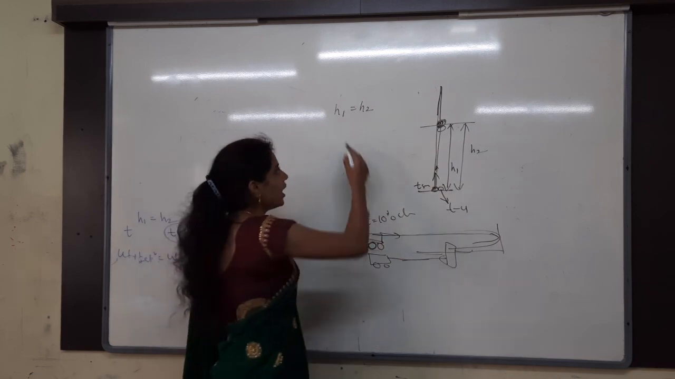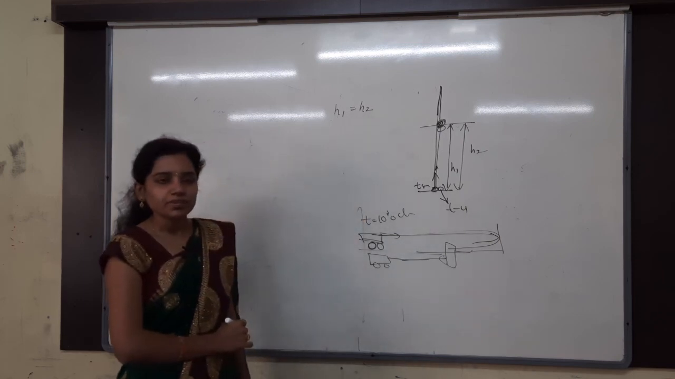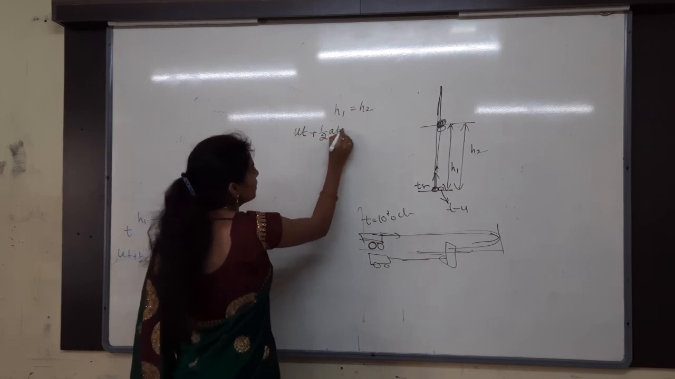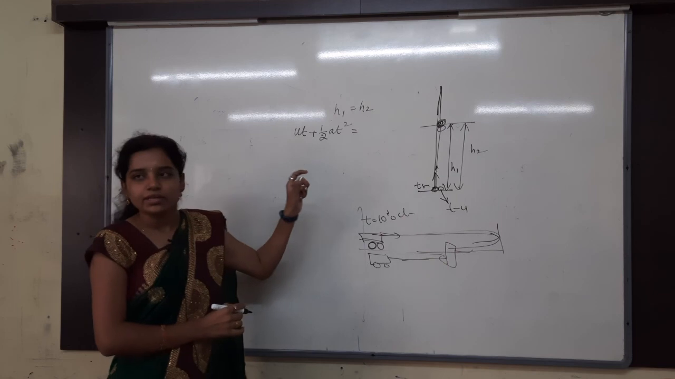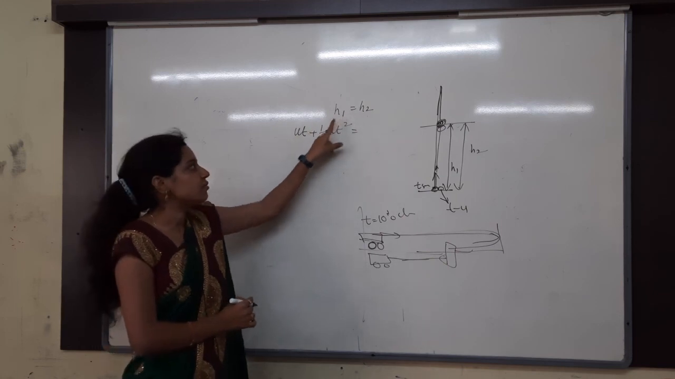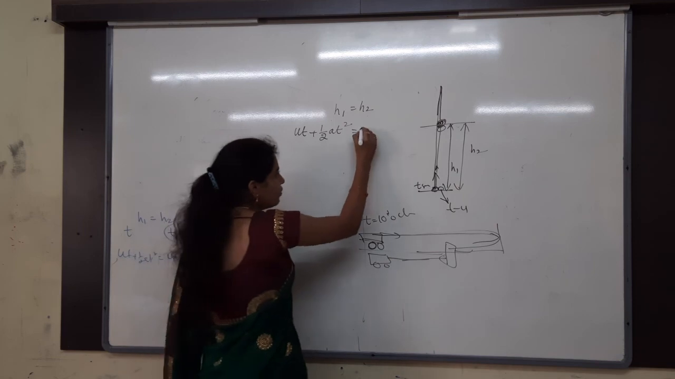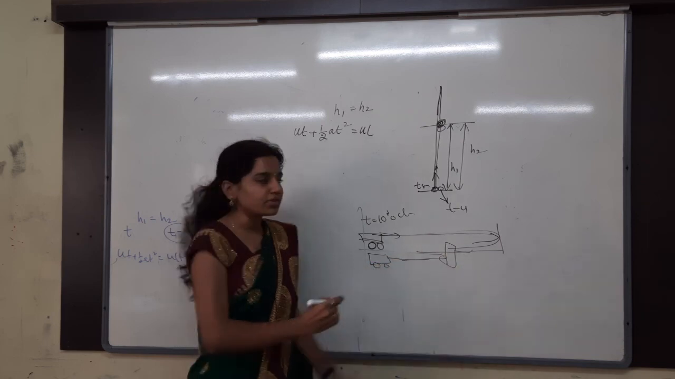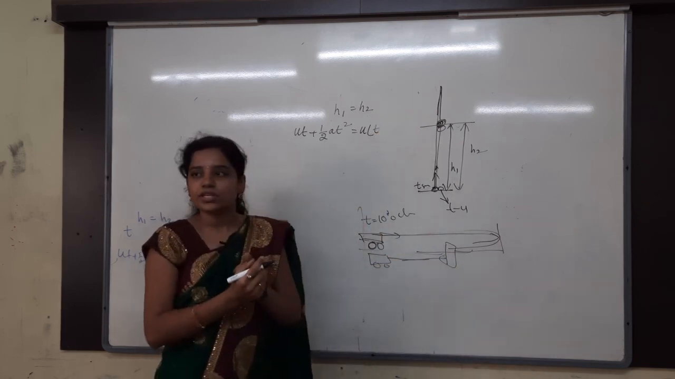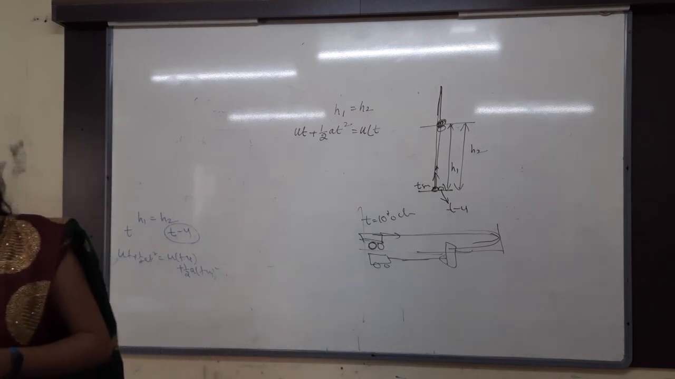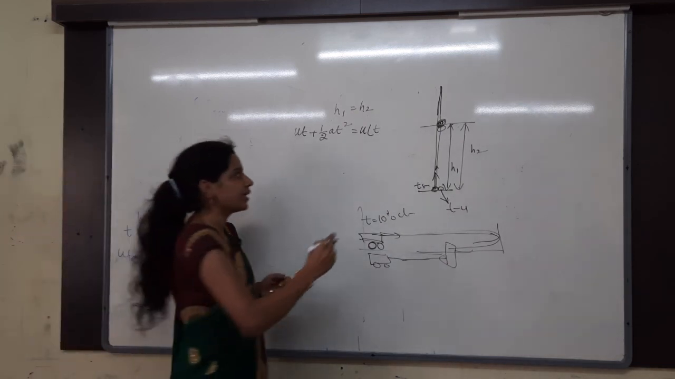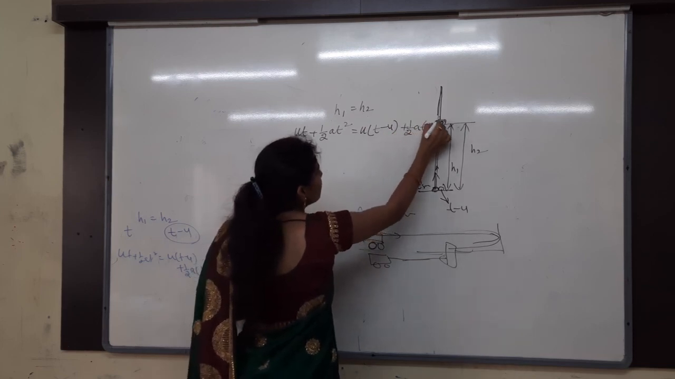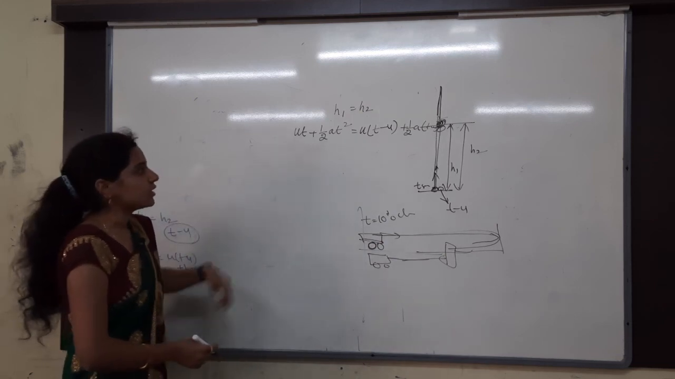So the height of the first one is equal to the height of the second one. The height of the first one is ut plus half at square. Let me take the time taken to reach h1 as t. The second body is thrown 4 seconds later, so it lags the first one by 4 seconds. For the second you take t minus 4, and then plus half a into t minus 4 whole square.